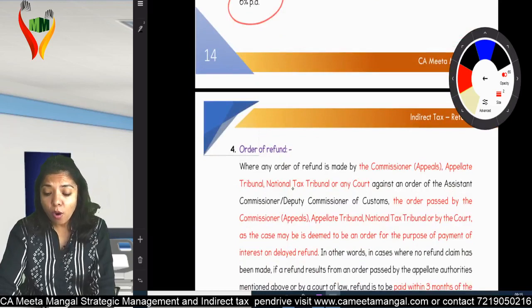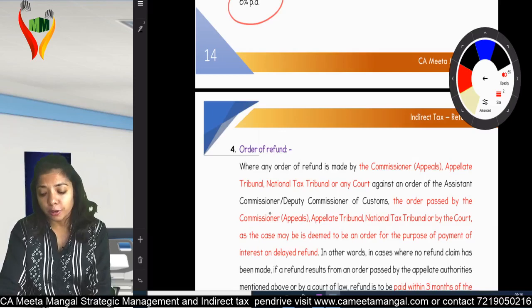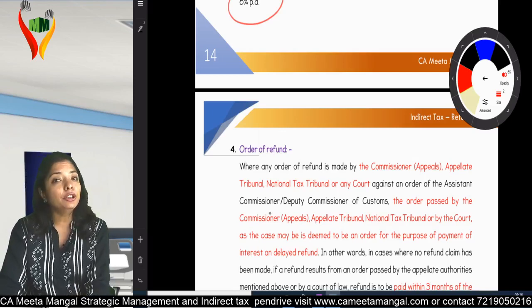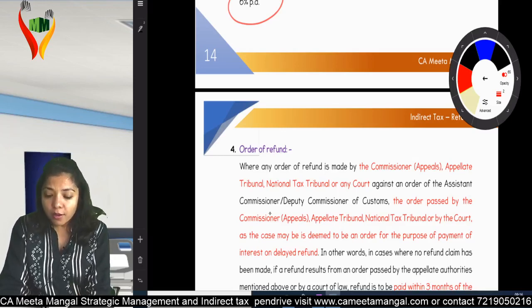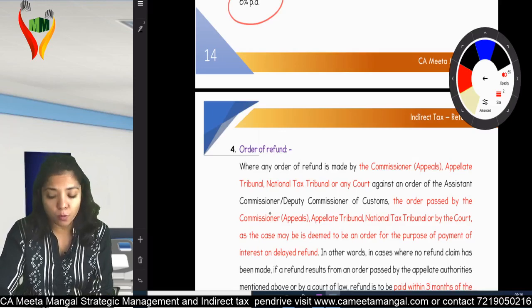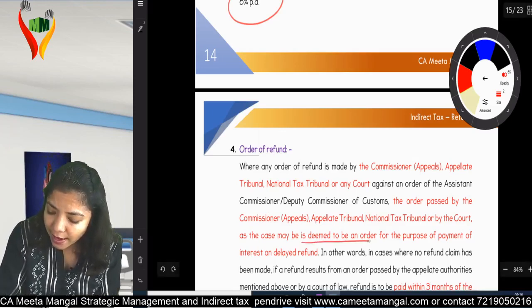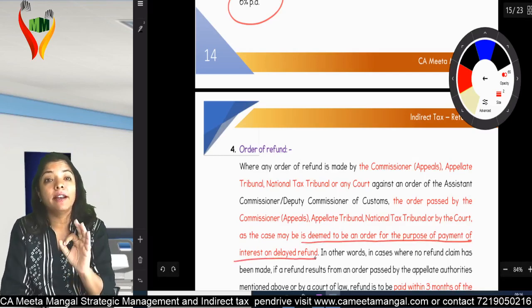Where any order of refund is made by Commissioner Appeals or Appellate Tribunal or National Tax Tribunal or any court against an order of Assistant Commissioner or Deputy Commissioner of Customs, the order passed by Commissioner Appeals, Appellate Tribunal, National Tax Tribunal, court means High Court as well as Supreme Court, as the case may be, is deemed to be an order for the purpose of payment of interest on delayed refund.